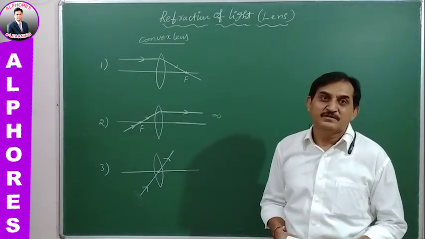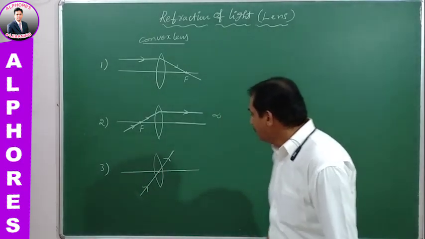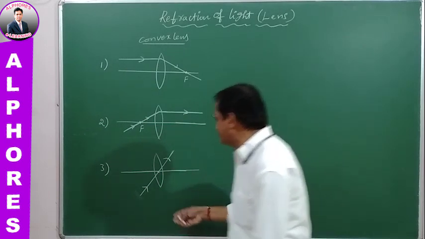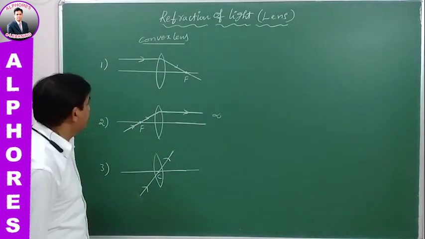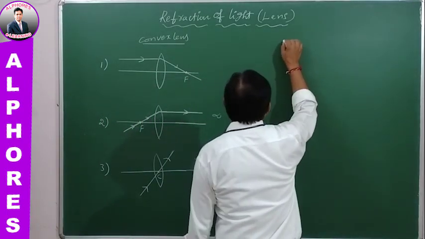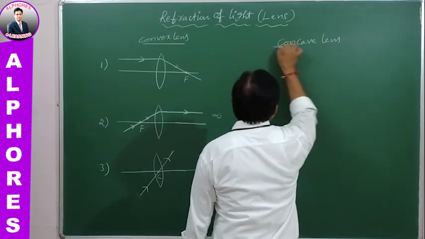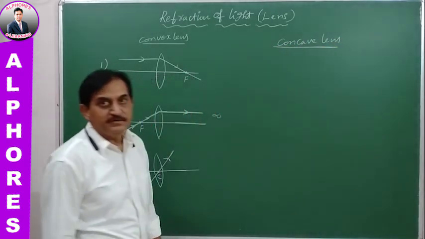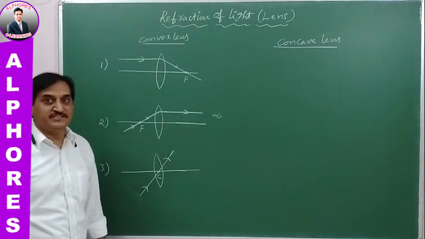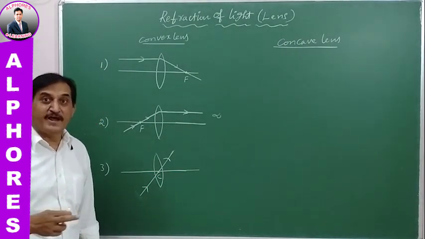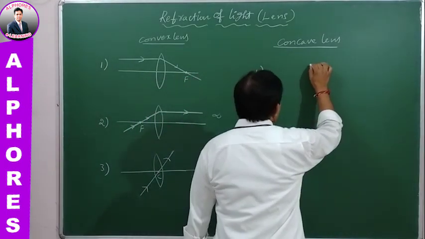In the case of a thin lens, a ray of light passing through the optic center will not deviate from its original path. And for the concave lens, again some rules are taken into account while constructing the image by refraction of light through the concave lens. Rule number 1.